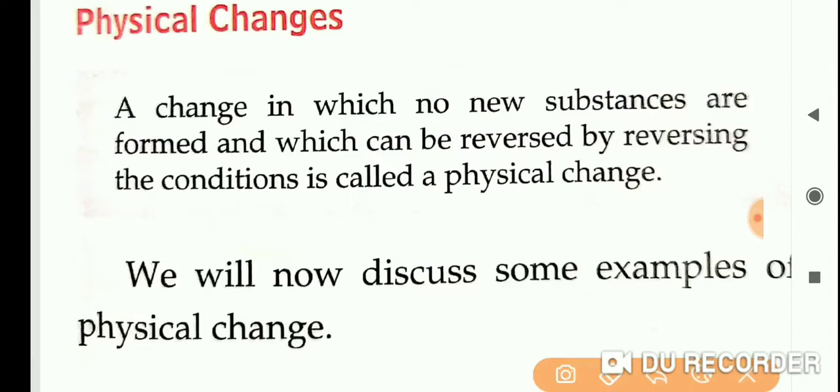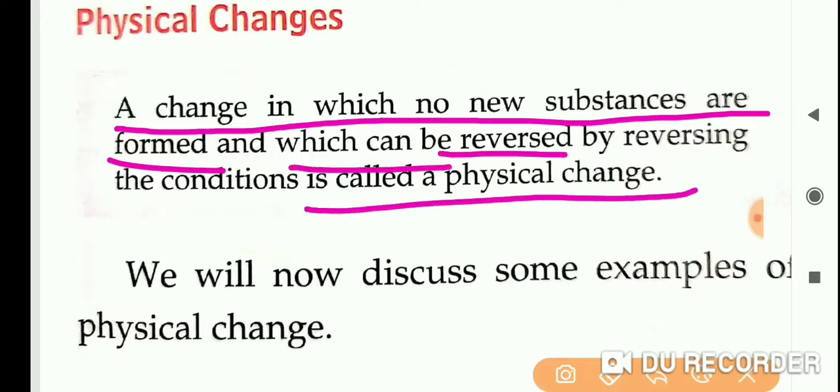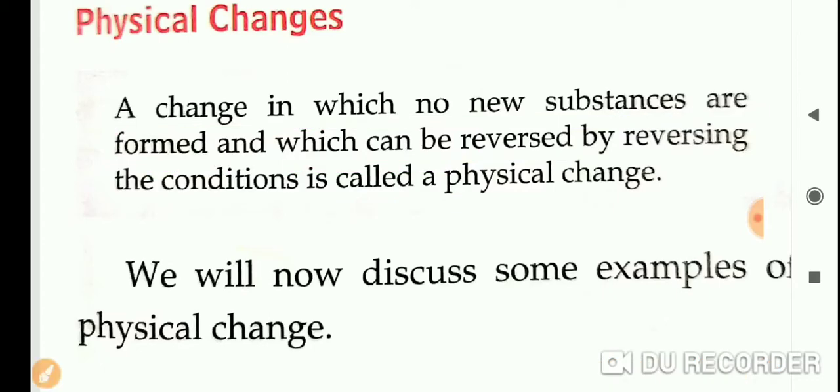Then some examples: ice melting to water is an example of physical change.